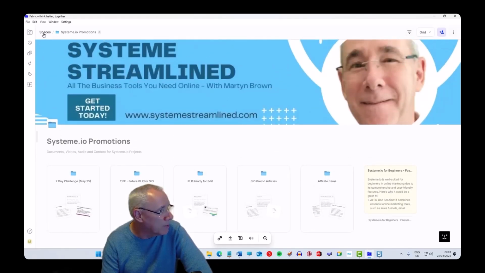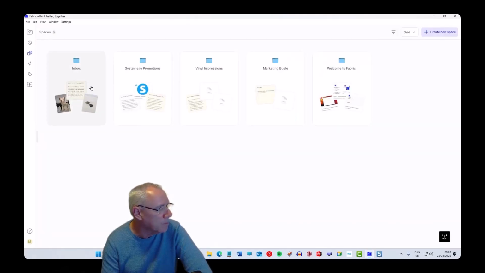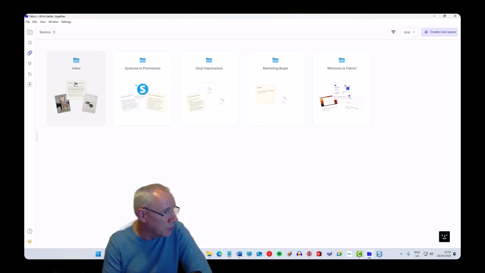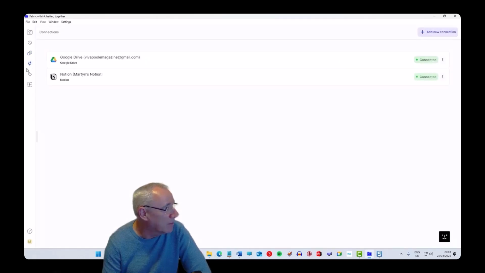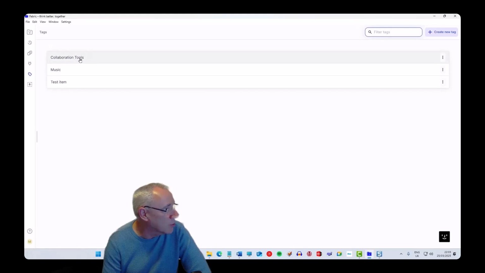So you can create as many spaces as you like for each different business you are running. And there's an inbox for anything you can copy offline, and it puts it straight in there for you. So if you see something you really like, it'll stick that in your inbox. And you can have as many spaces as you please. So integrations we've been through, that's mine. And you've got all sorts of tools you can use.